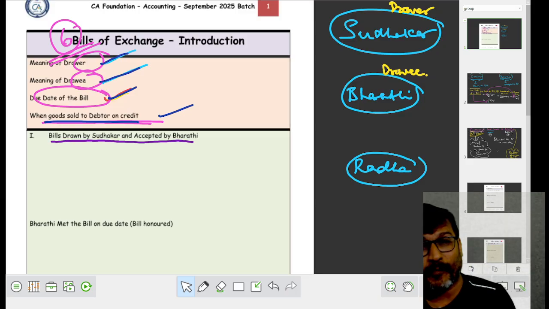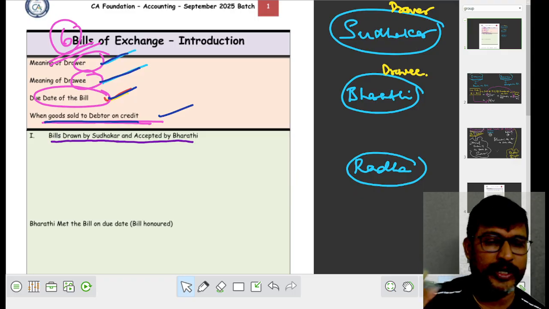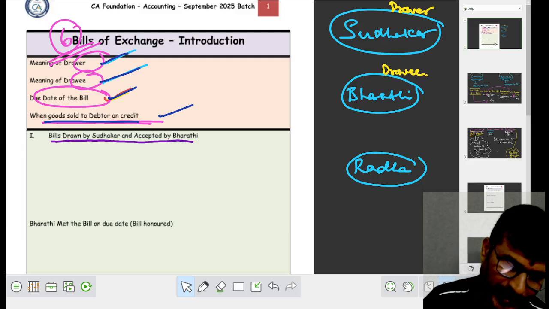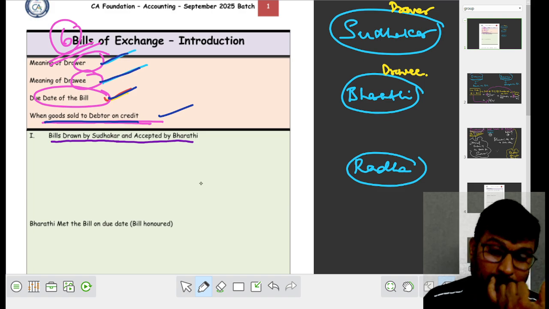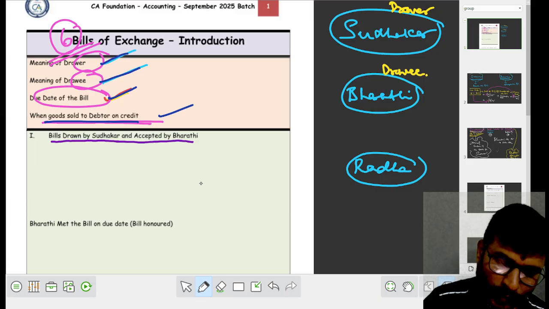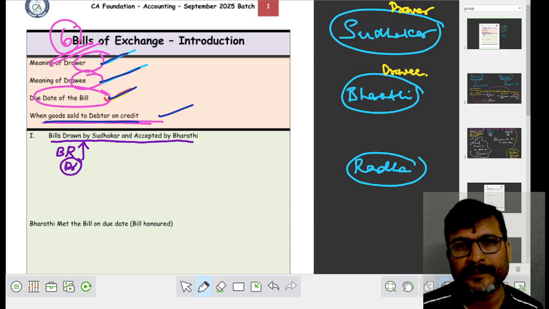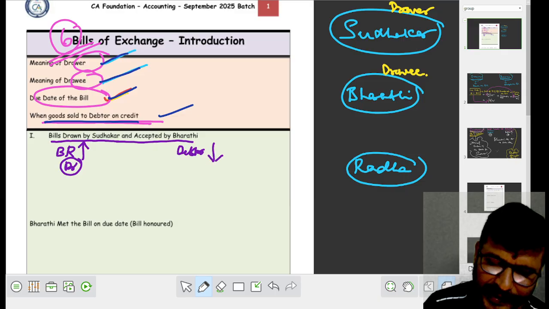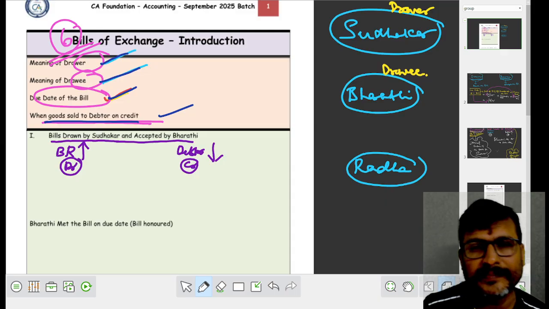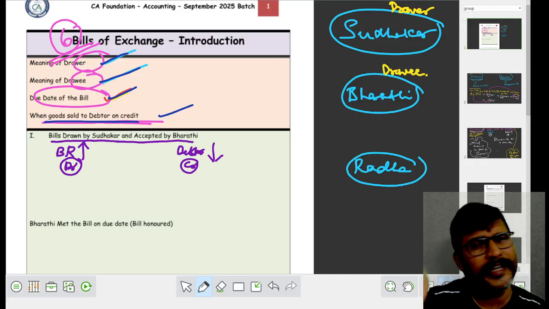Now I am moving to a practical explanation. There are nearly 4 to 5 situations in this chapter. Shall I continue? Bills drawn by Sudhakar, accepted by Bharati. When Sudhakar draws the bill, bills receivable increased, so it is to be debited. Who is Bharati? Bharati is a debtor. Debtor decreased, so it is to be credited. Now the question is, sir, how can you say BR increased and debtor decreased?